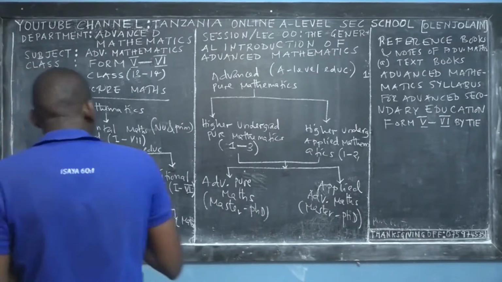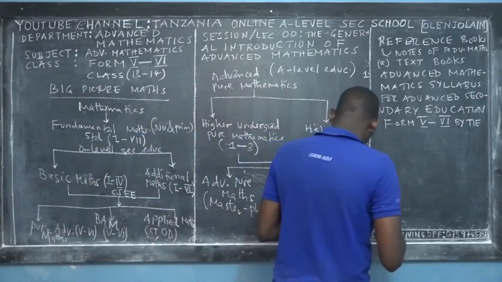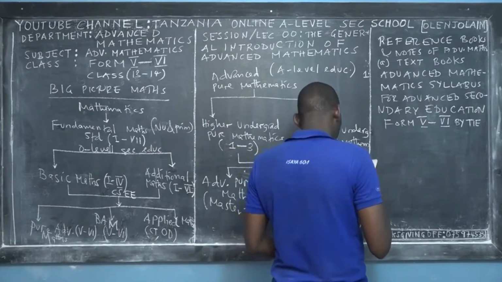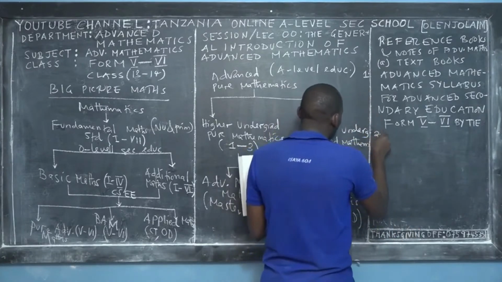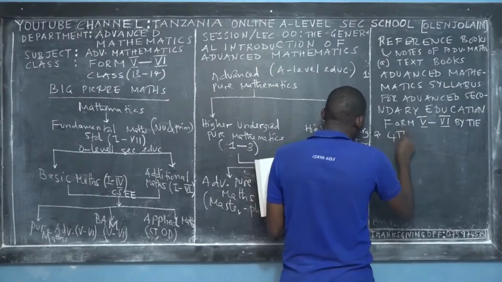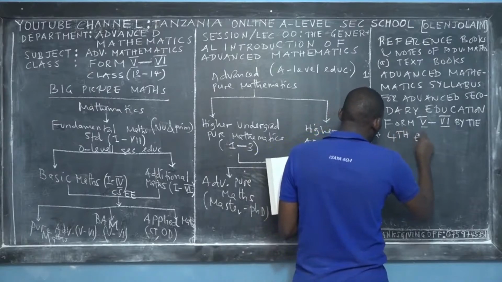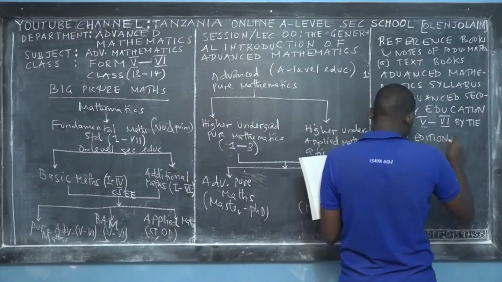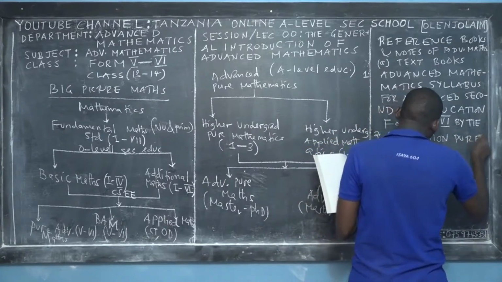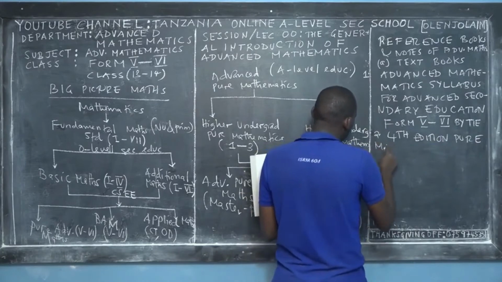The second reference book is the fourth edition, Pure Mathematics.